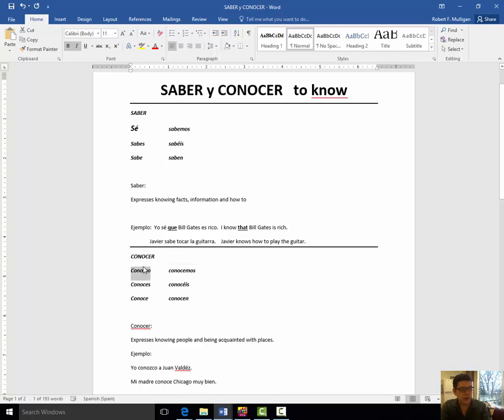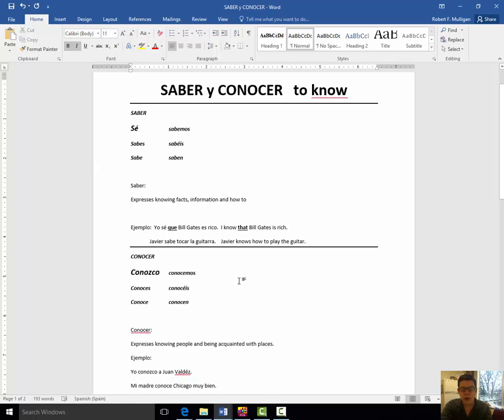Down here, the yo form is also irregular. Conozco. So repiten. Conozco. Conoces. Conoce. Conocemos. Conocéis. And conocen. Very good. Now, notice that the only irregular form is the yo form. The rest of the verb is just a regular ER verb.